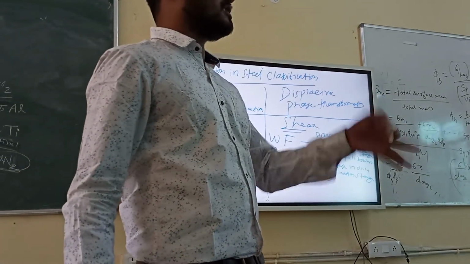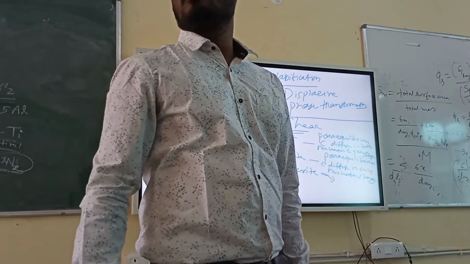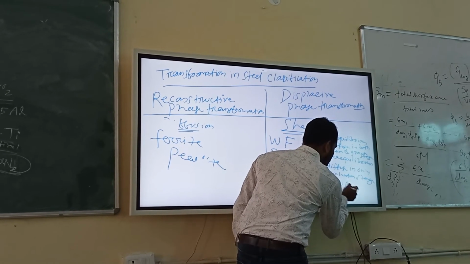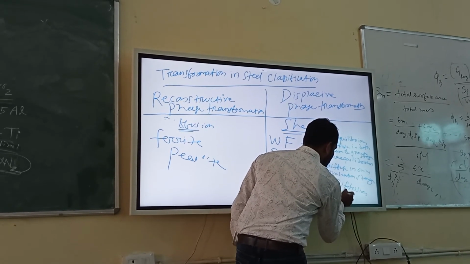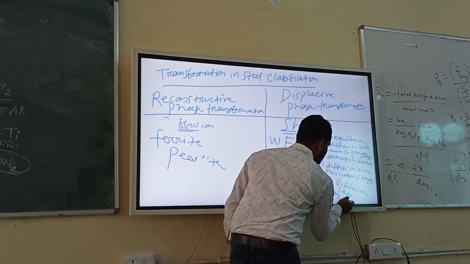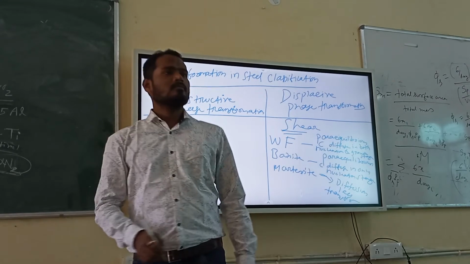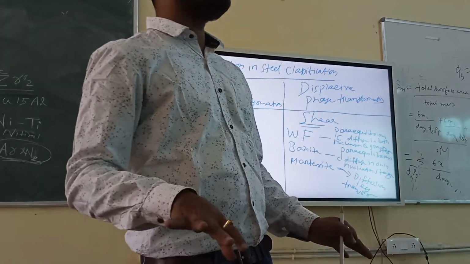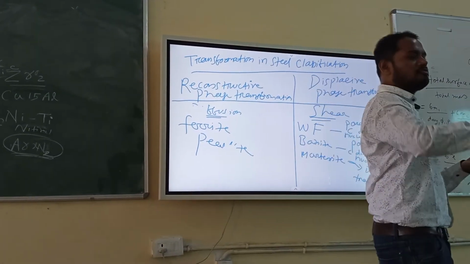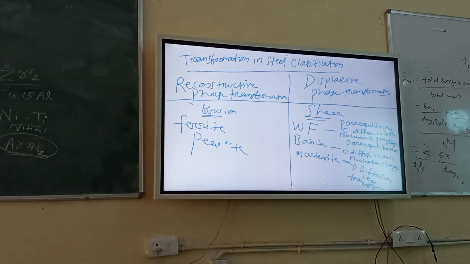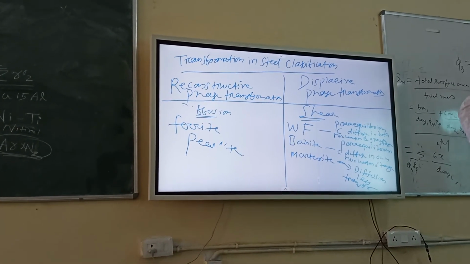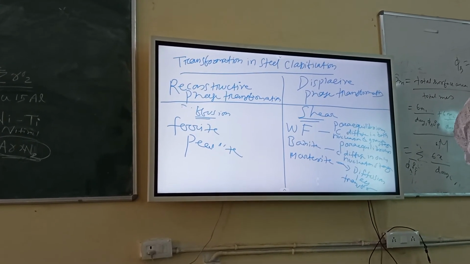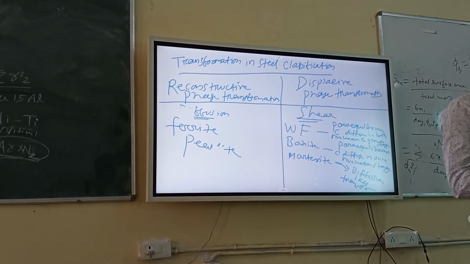Martensite is a diffusion-less transformation. There will be no diffusion at all. People ask like this: can you give an example of phase transformation where there will be no diffusion of iron atoms, no diffusion of carbon atoms, no diffusion of alloying elements? The best example is the martensitic transformation. In martensitic transformation there will be no movement, no diffusion of iron, no diffusion of carbon, no diffusion of alloying elements, right?